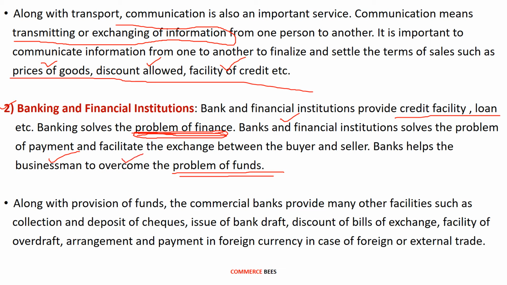Along with provision of funds, the commercial bank provides many other facilities such as collection and deposit of checks. As the traders or the businessmen will not deal in cash, they will deal in checks or in some other form. So these facilities, that is the collection and deposit of checks, issue of bank draft, and discount of bills of exchange, facility of overdraft, arrangement in payment in foreign currency in case of foreign or external trade, all these facilities are provided by the bank or the financial institution.